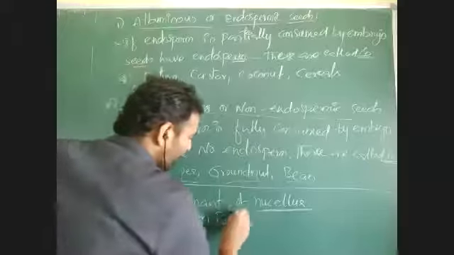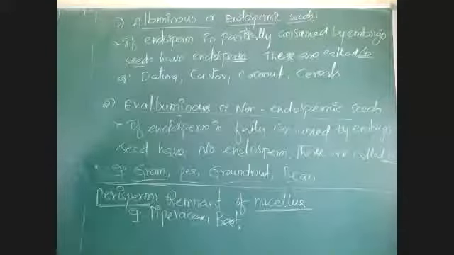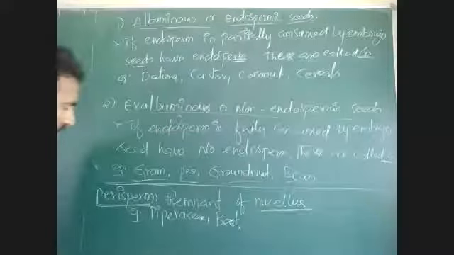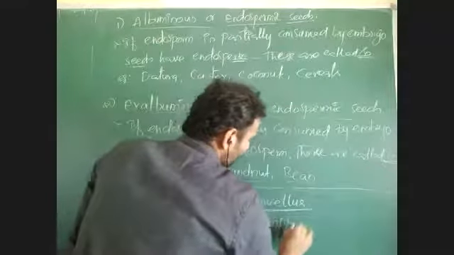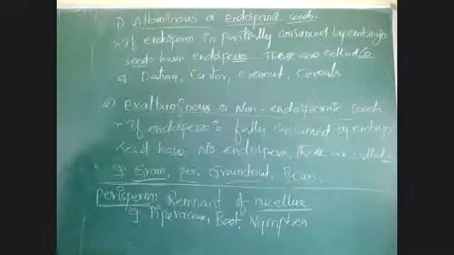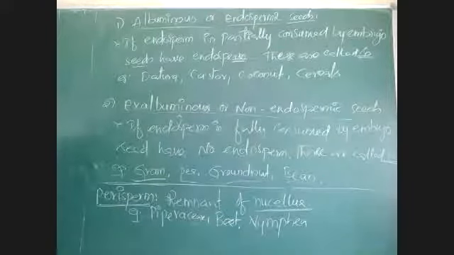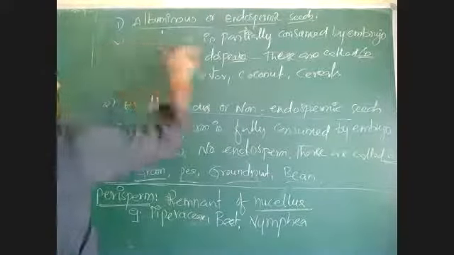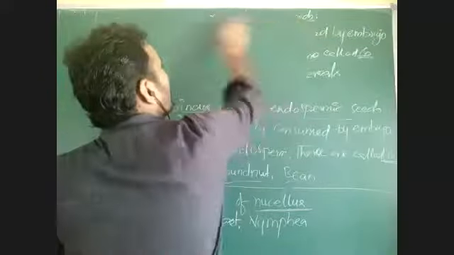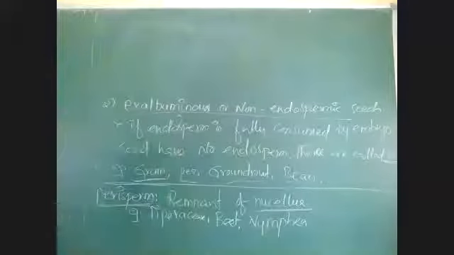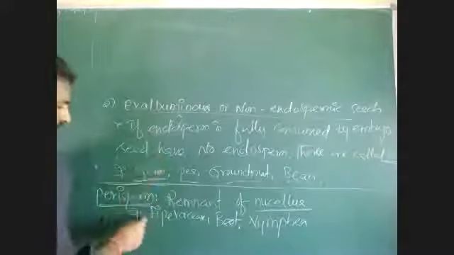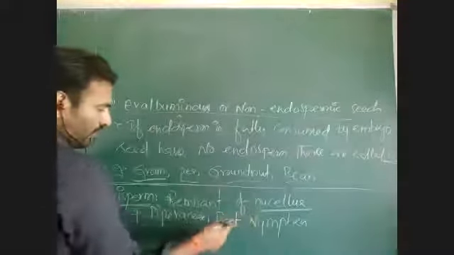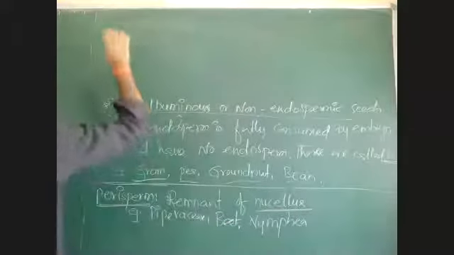Piperaceae, beets like beetroots. Nymphaea, water lily. In the plant, we can observe perisperm. Perisperm is the tissue like endosperm which develops from the remaining nucellus. If the nucellus is not fully consumed, then it is called perisperm. That perisperm is observed in Piperaceae, beets, Nymphaea, etc.